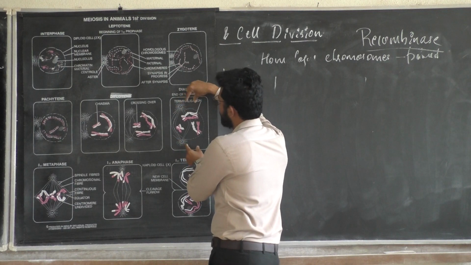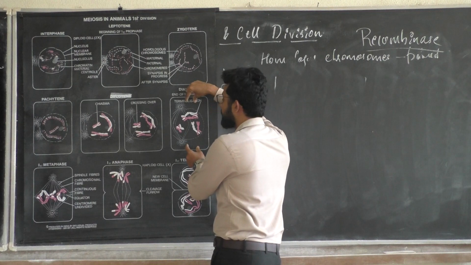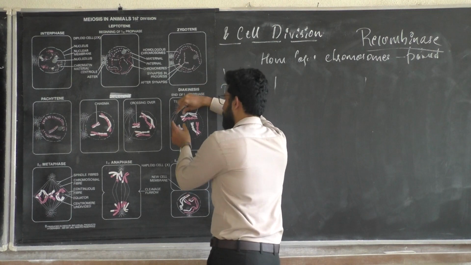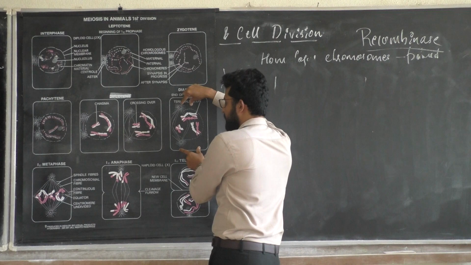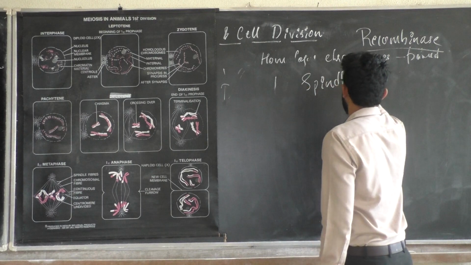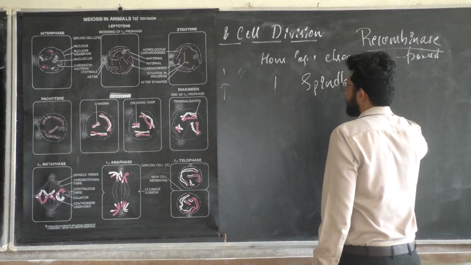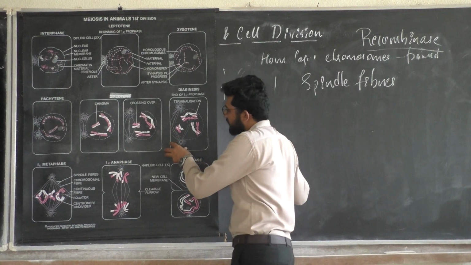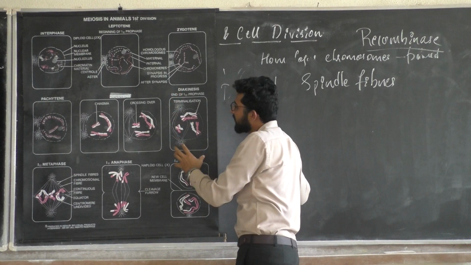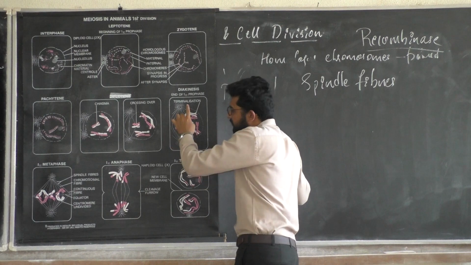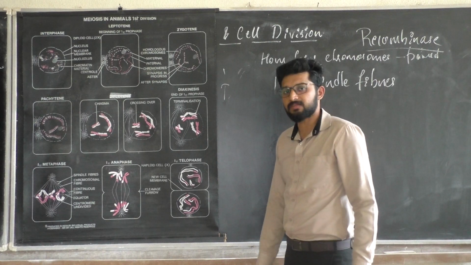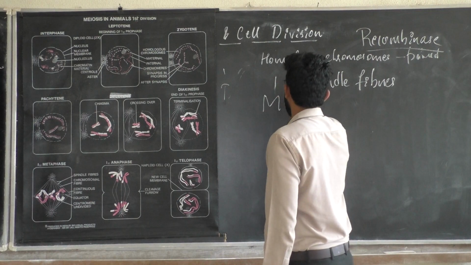The whole structure is stabilized by the formation of fibers or microtubules known as spindle fibers. So the centrioles will be coming to the opposite poles, and the whole structure is stabilized by the presence of microtubules called spindle fibers. Now we will be entering the next phase, called metaphase.